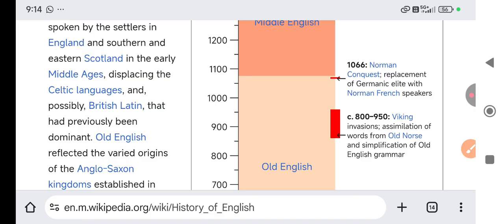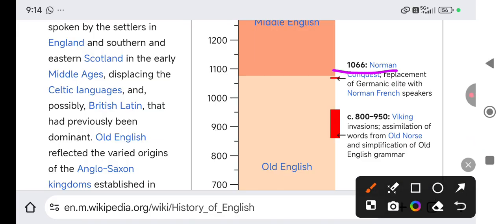But when the Vikings came there and attacked, they brought Old Norse with them, and this was the second change. Then they made the grammar a little bit simpler, right? Then they ruled for some time. Then in 1066, the Norman conquest, they attacked the Vikings and the tribals, right?